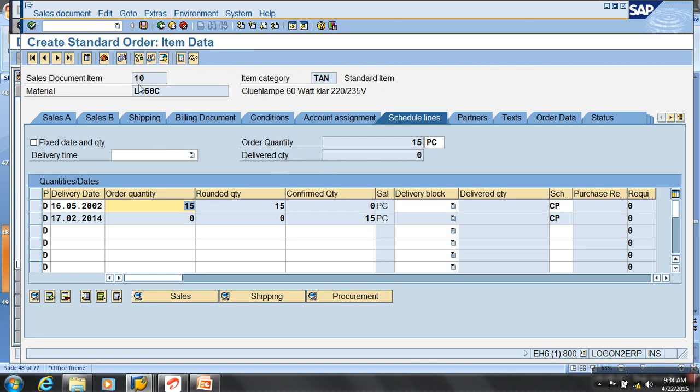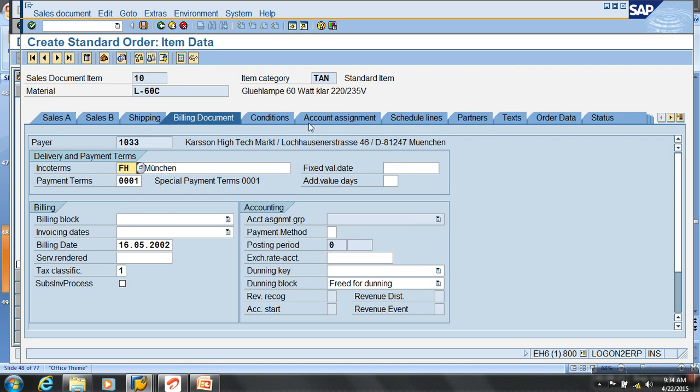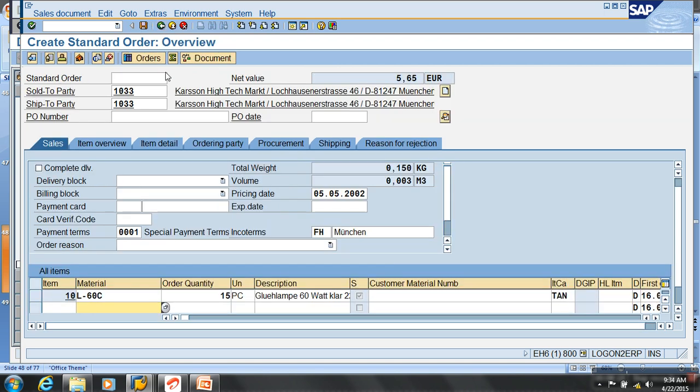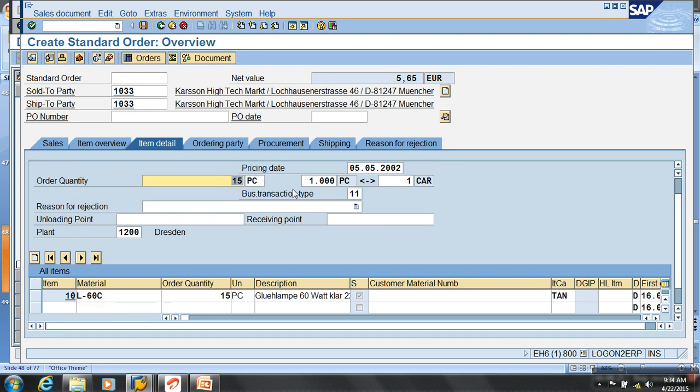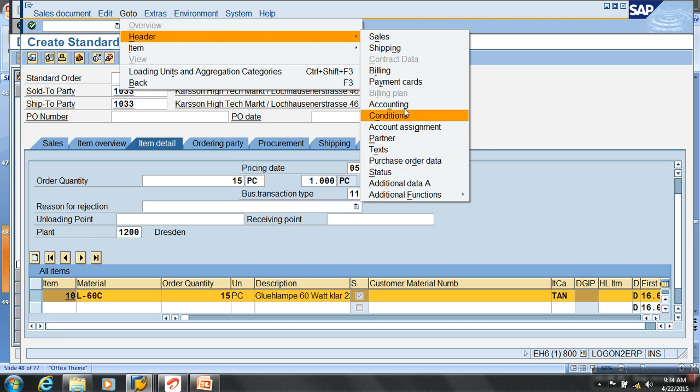Or you can look at the sales data, like how it is measured and what the pricing date is, because the price changes from date to date. What is the date on which the pricing is done? Billing information, pricing information, you'll have some item details. Quantity is so and so, 15 pieces. One piece equals one car. That is a unit conversion. I can select this and say go to item. Pricing, accounting.